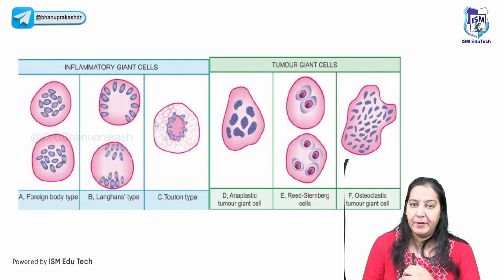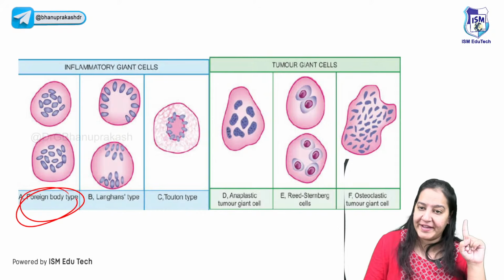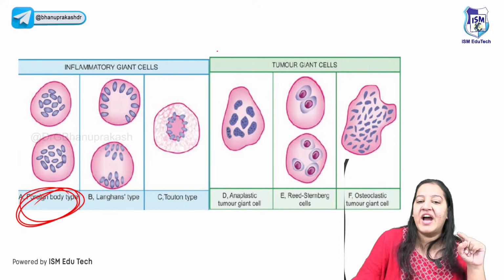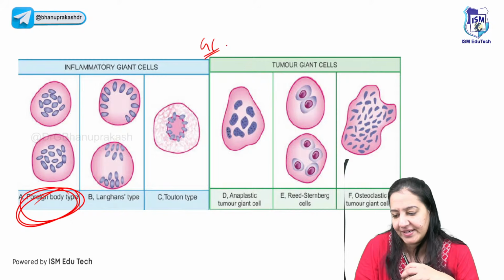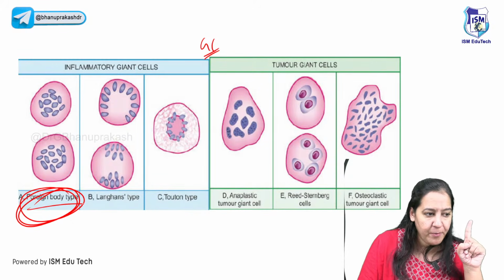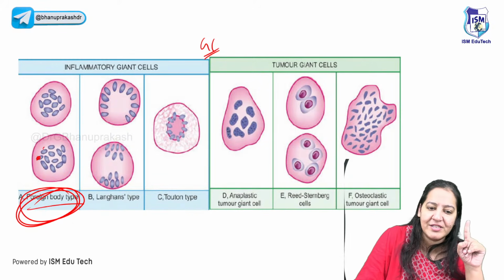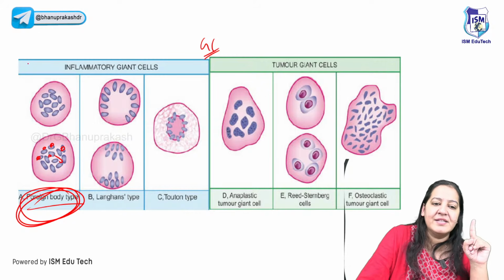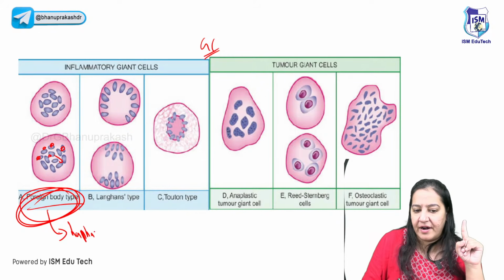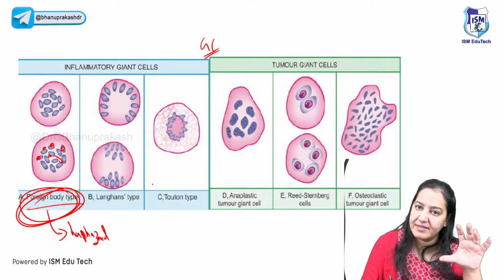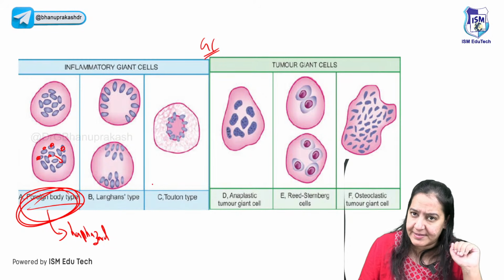You can see the diagram. The first type is the foreign body giant cell. A giant cell is something which has multiple nuclei inside it. So in foreign body, there is no particular pattern. The nucleus is present haphazardly, anywhere in the cytoplasm, right?